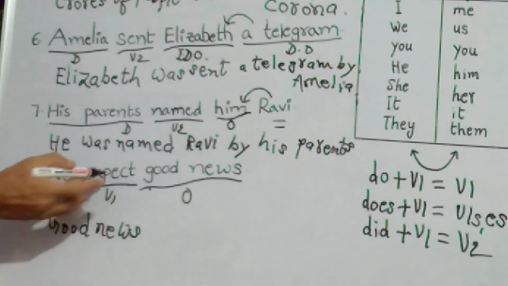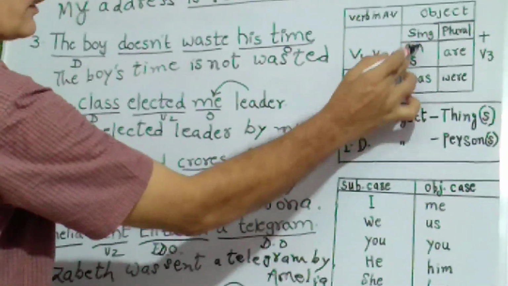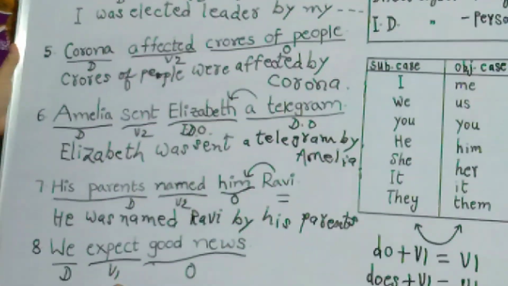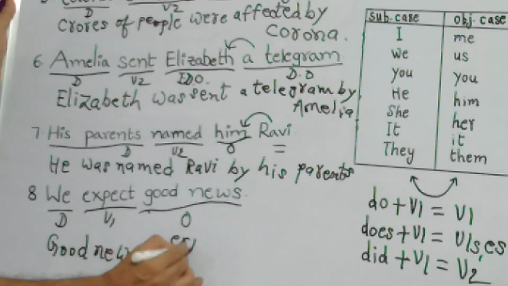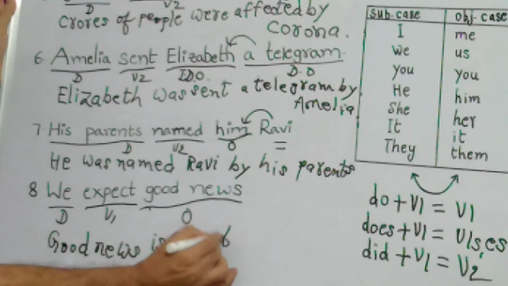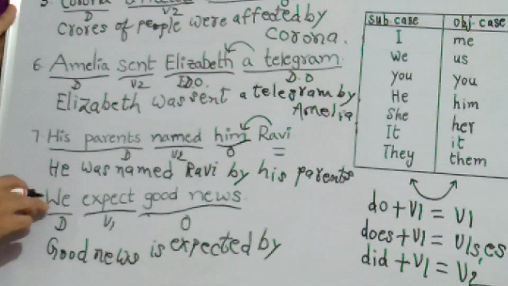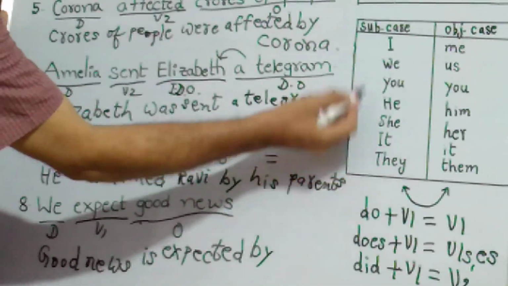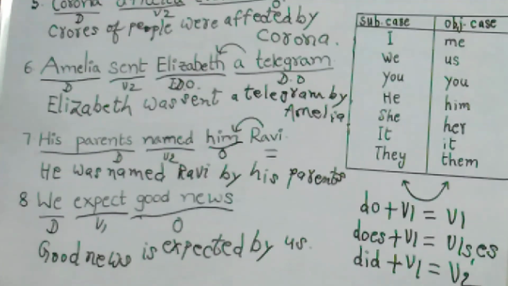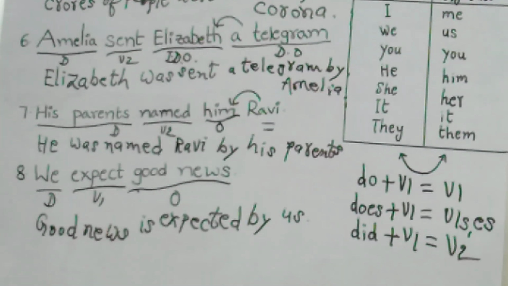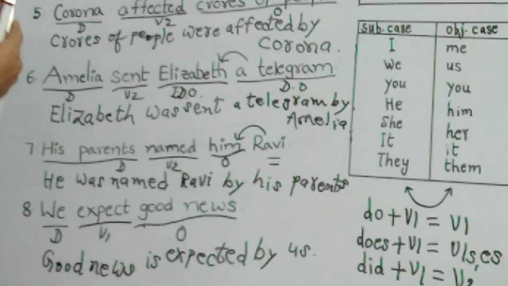News, when it is singular, V1 singular. V1 object singular is. Good news is expected. The third form, V3 form, is expected, by we. The subjective case becomes the objective case. We becomes us. Like this, we can change some V1 and V2 forms into passive form. Friends, now let us go to